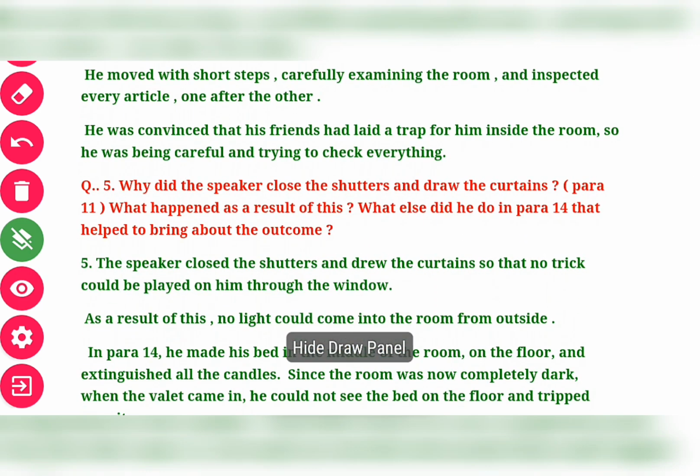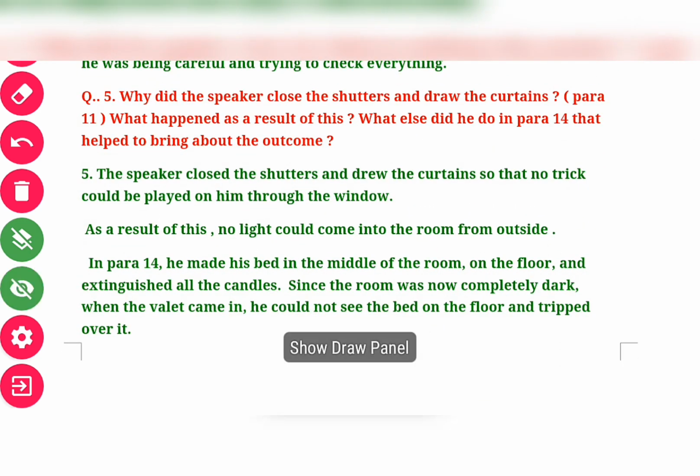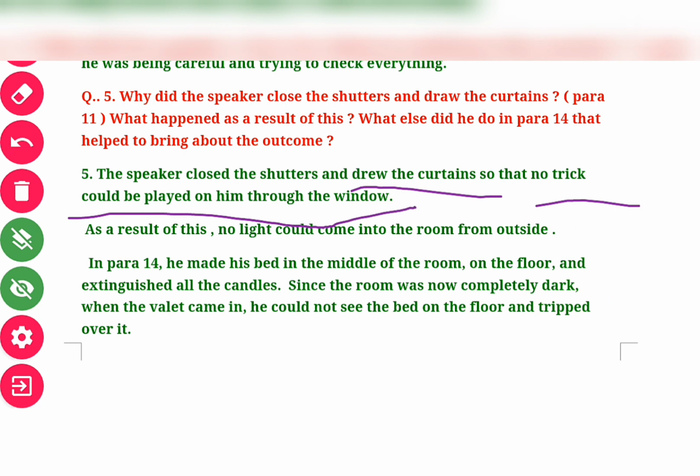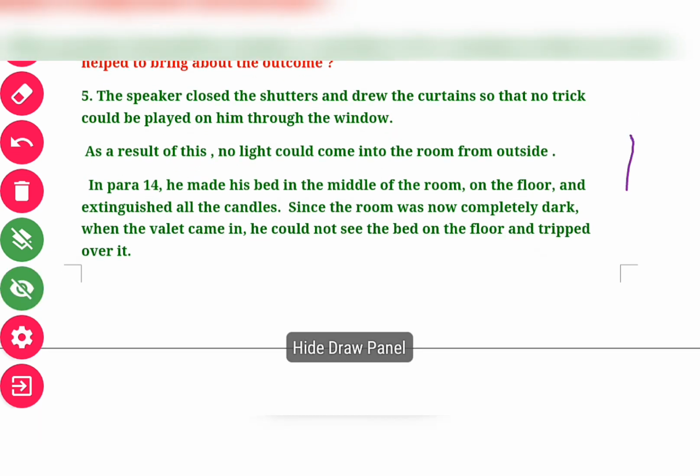Question 5. Why did the speaker close the shutters and draw the curtains? What happened as a result of this, in paragraph 11? What else did he do in paragraph 14 that helped to bring about the outcome? So the speaker first closed the shutters and drew the curtains so that no trick could be played on him through the window. So he saved himself by closing the windows, and as a result, no light could come into the room from outside.